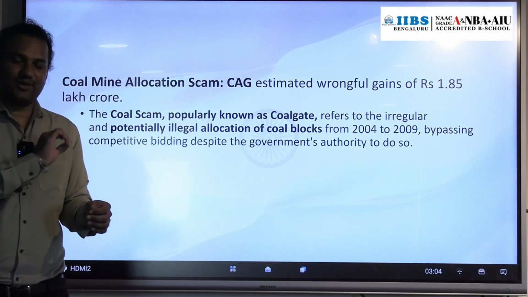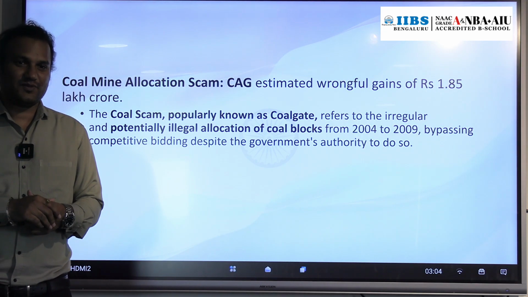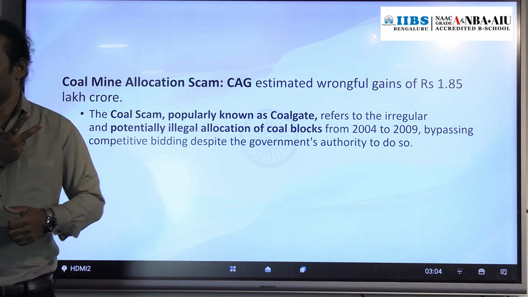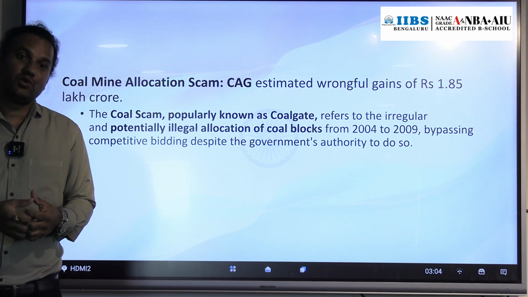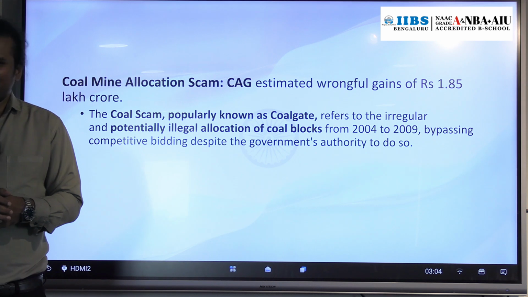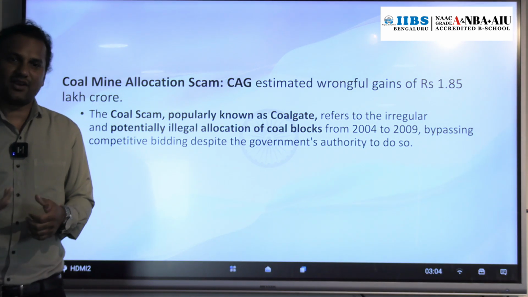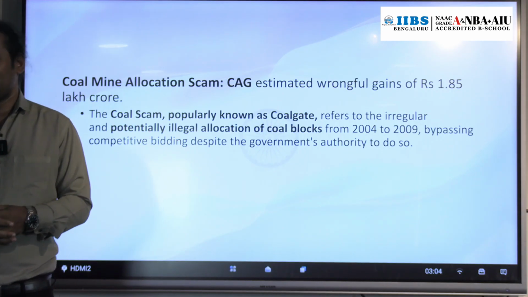That is one of the biggest scams in India, and in the world also. Two biggest actually: one is the coal scam and another is the 2G spectrum. This is the highlighted achievement, we can say, of the CAG. If CAG was not there, we wouldn't have got to know about these things.